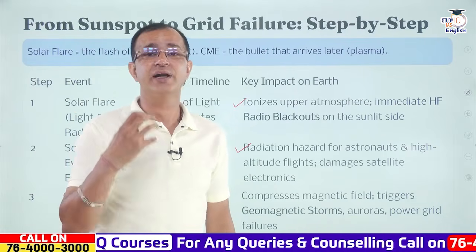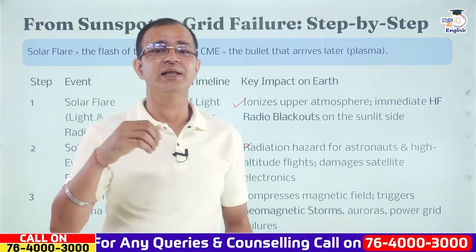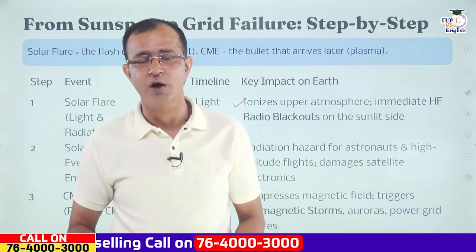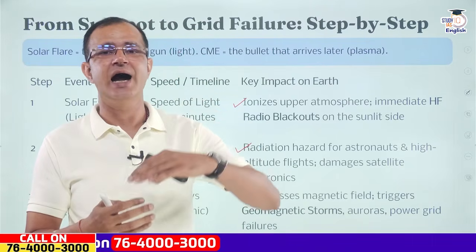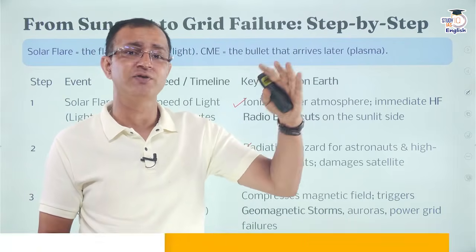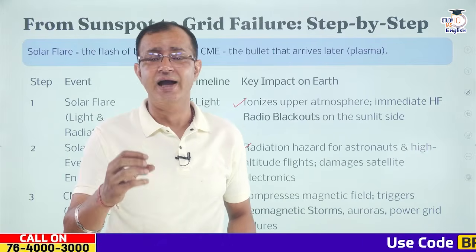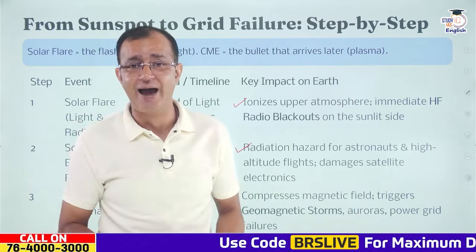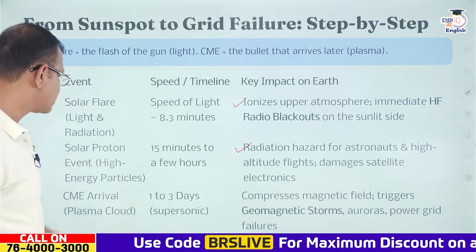And especially when it comes to the satellites in the GSAT orbit, or the geosynchronous orbit, what happens to these satellites? They are very high, nearly 36,000 kilometers above the surface of the Earth, and that is why these satellites, basically communication satellites, get damaged by the solar proton event.